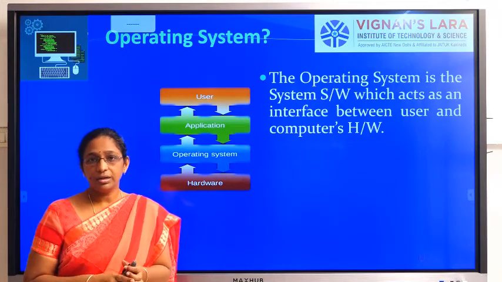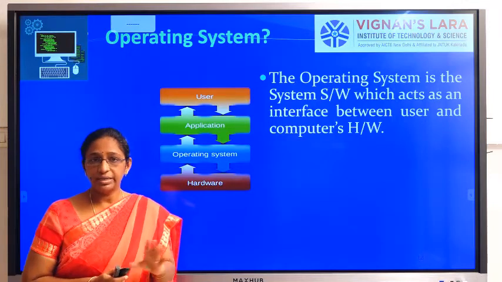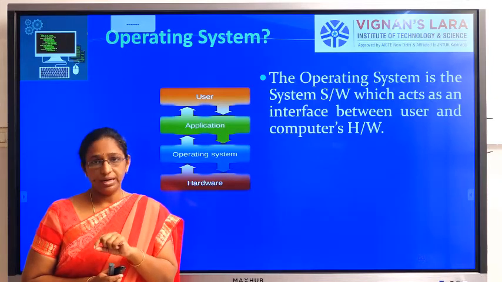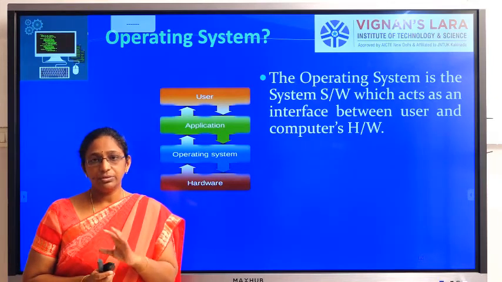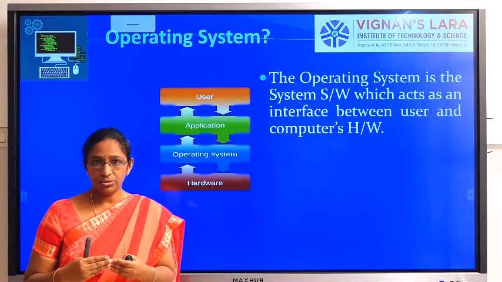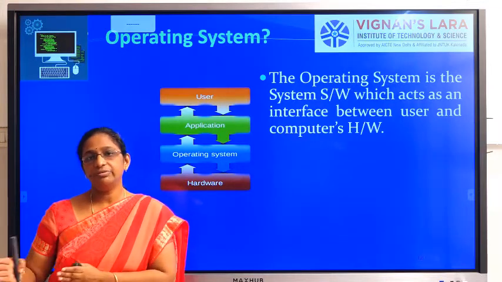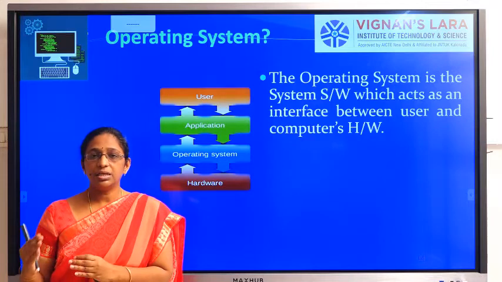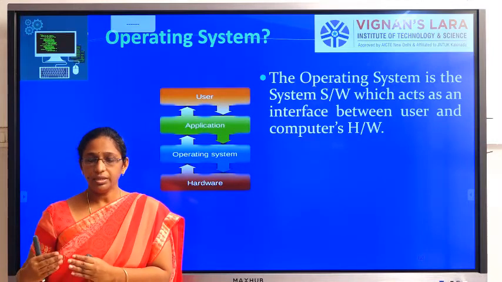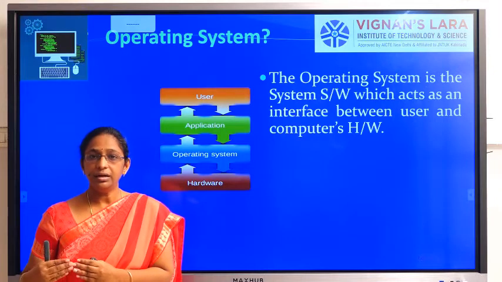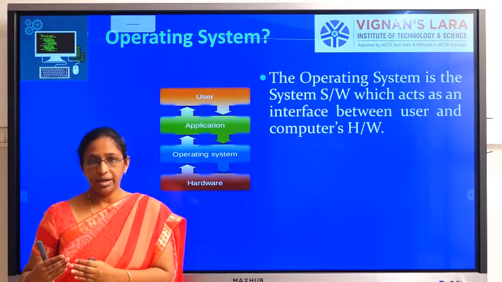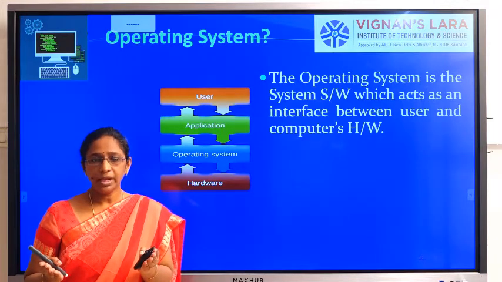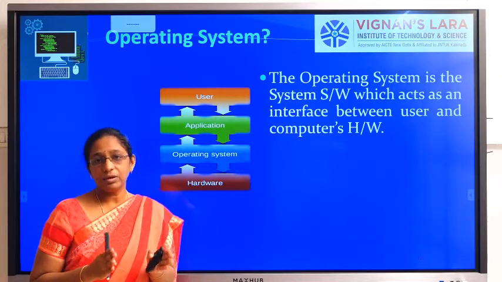Okay. So what the operating system will do is search for the source code related to the open command, and it opens the source code related to that file, and it will be giving it to the hardware. Okay, so the hardware is nothing but the CPU. The CPU will be executing the source code for the open command, and it will be opening the file. Okay, so that is the thing that the operating system will be doing.